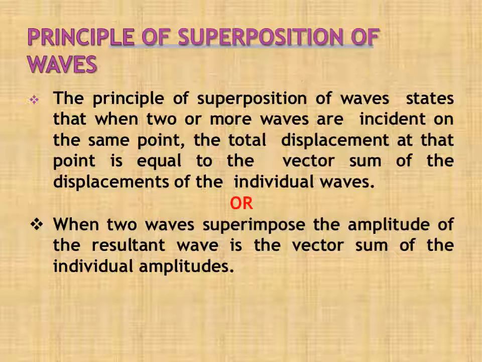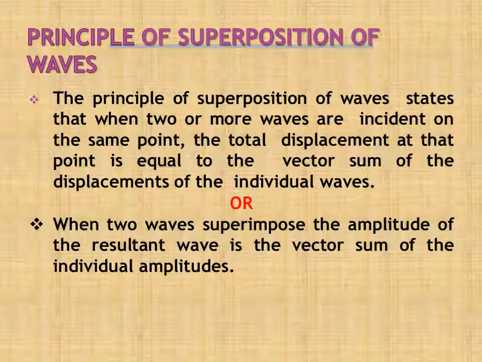Principle of superposition of the waves. This principle can be stated in two ways. First one is in terms of displacement, second one in terms of amplitude. Let us discuss the first one, in terms of displacement. This principle of superposition of waves states that when two or more waves are incident on the same point, the total displacement at that point is equal to the vector sum of the displacements of the individual waves.